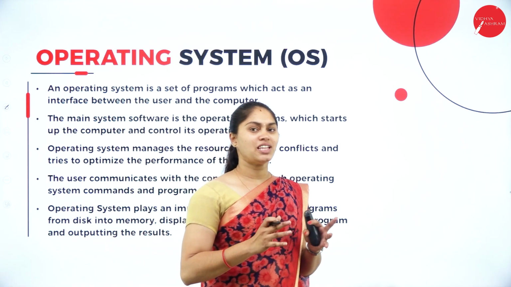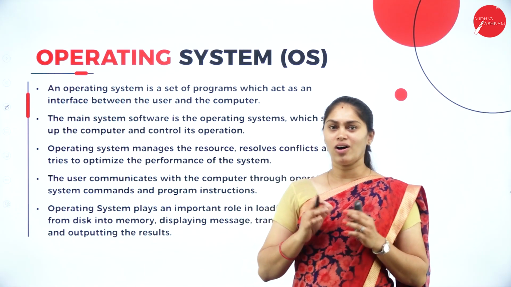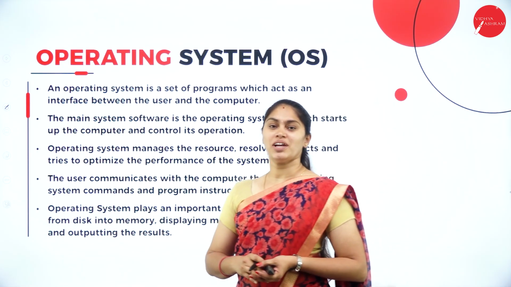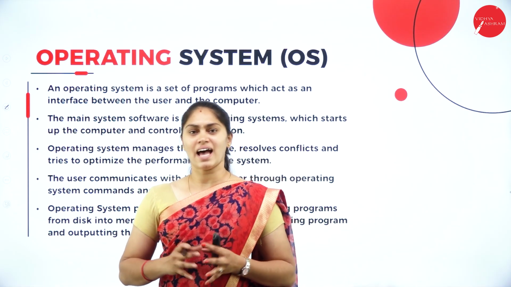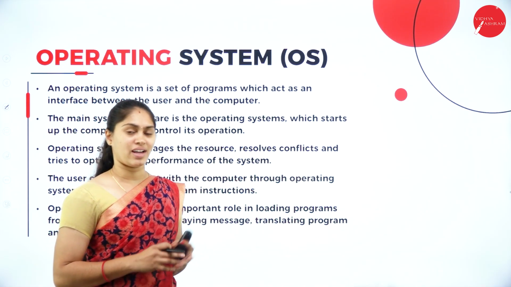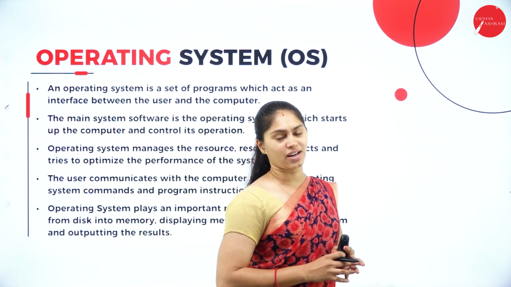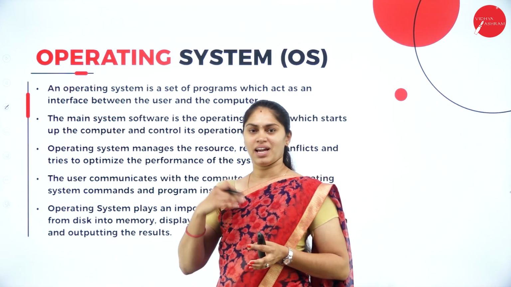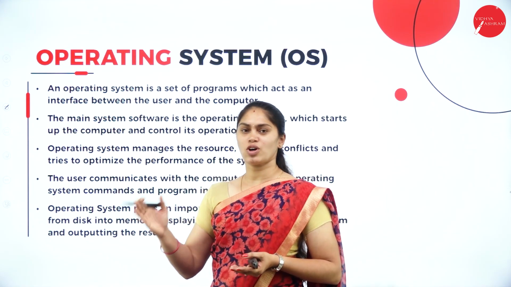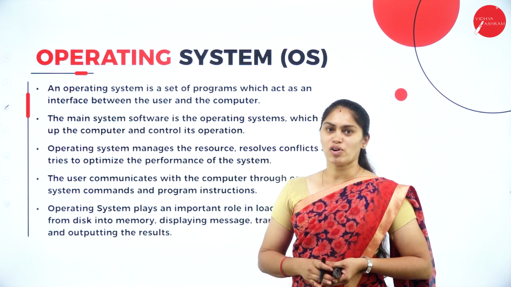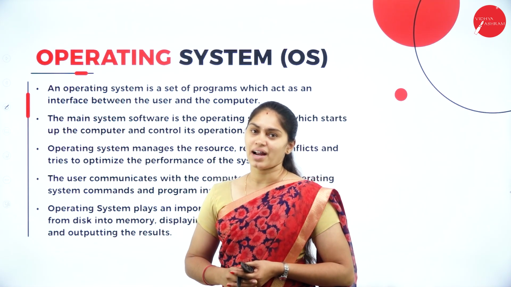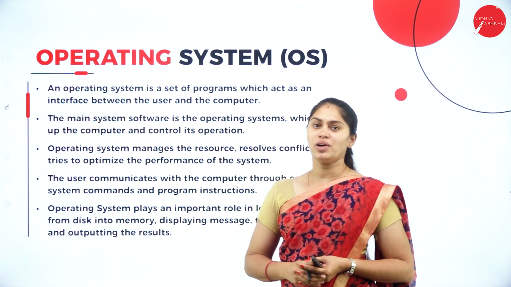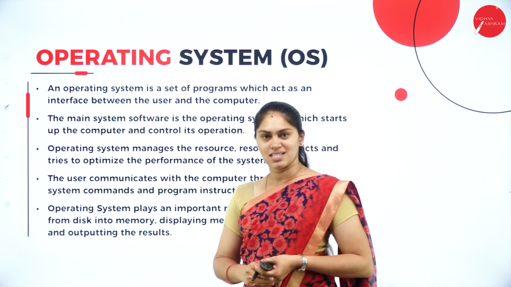I can say that without an operating system, a computer or any other machine is just a dumb machine. Why? Because an operating system controls and coordinates all the activities of a computer system. You also know the classification of software. In that we have system software and application software. In application software, we have general purpose and specific purpose, that is covered. The system software is a fundamental and mandatory part of any computer. Amongst that, the operating system plays a very important role in system software.